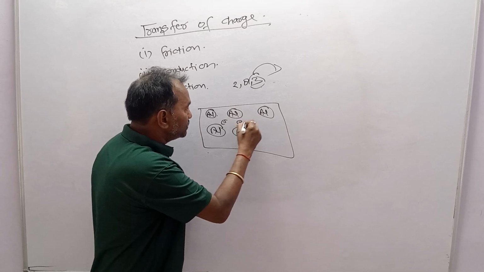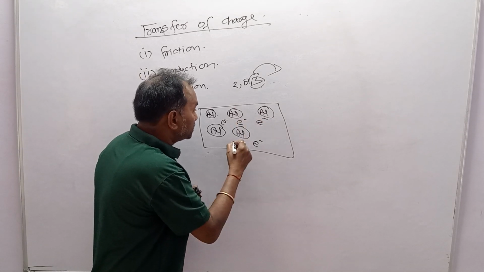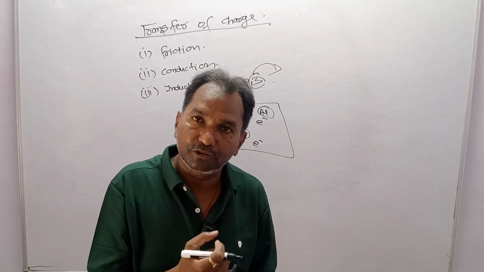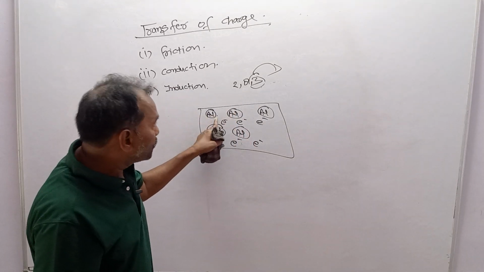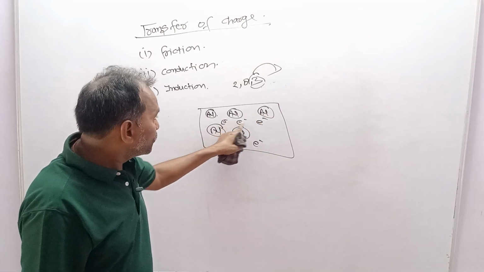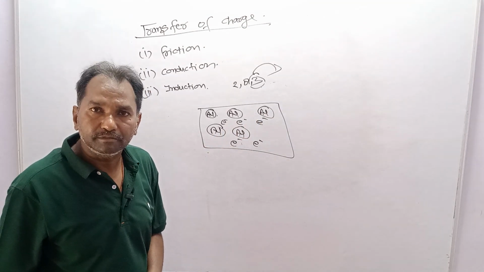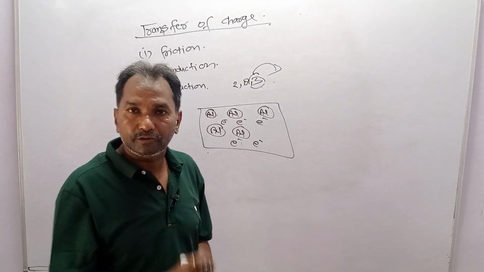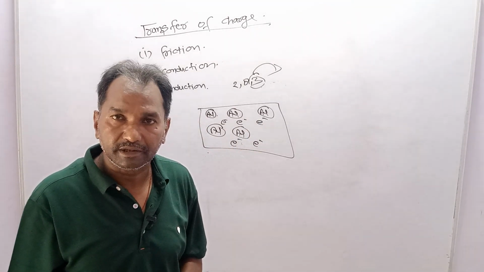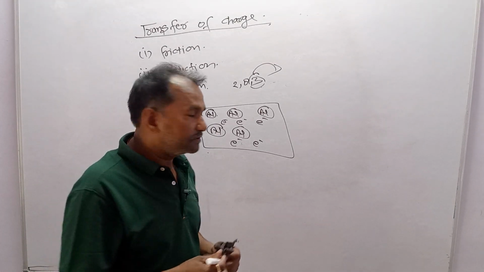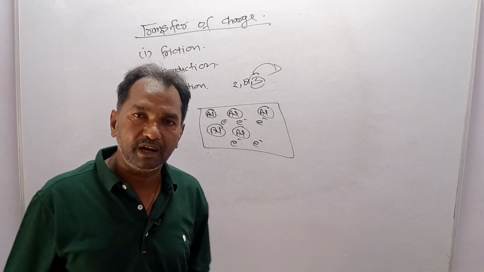So electrons will be like this. These are the free electrons that came from the outermost orbit. They are just roaming between the aluminium atoms. These electrons are free electrons, and they are responsible for the electrical conductivity.